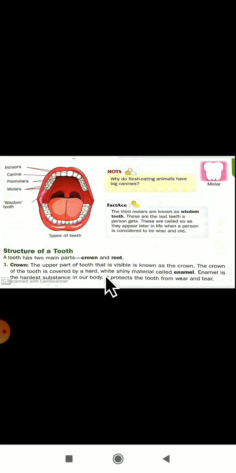Dear students, in the next video class, again we will discuss how we have to care for the teeth. Okay. So, till here you watch the video, read the textbook. In the next video class, again we will continue with this lesson.